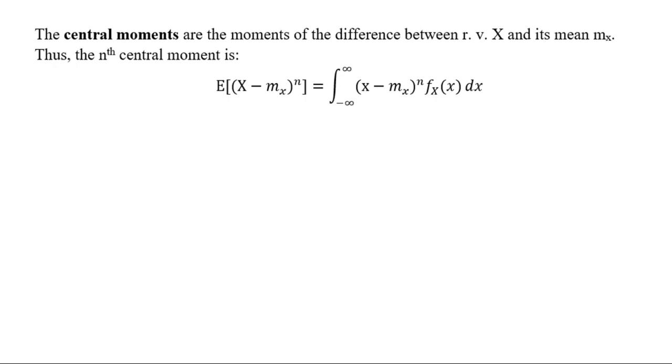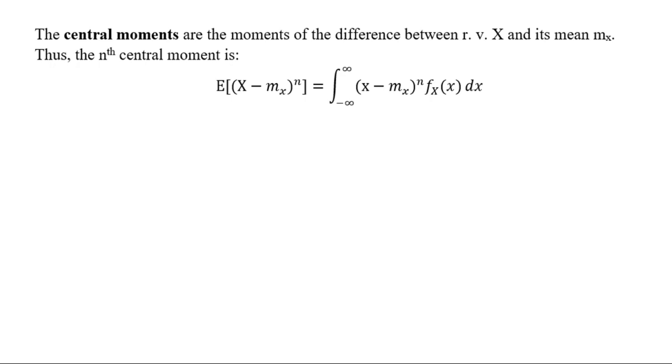Now next is the central moment. There is a slight difference between the central moment and the moment. So what is the central moment? Central moments are the moments of the difference between random variable x and its mean value.